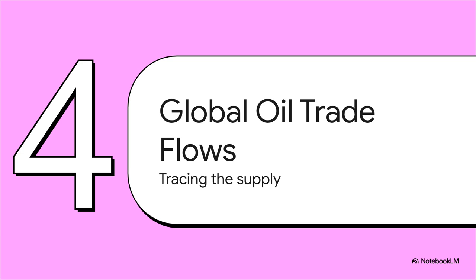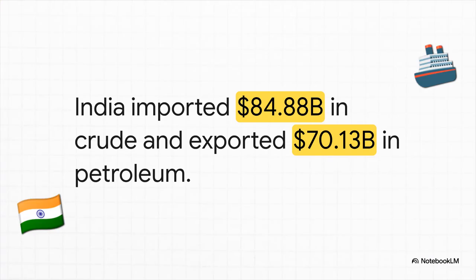Section 4. Global oil trade flows. To really understand the impact of this map, we have to follow the actual flow of the oil, and India is the perfect case study. Looking at data from April to January 2024, India imported a staggering $84.88 billion worth of crude. But here's the kicker. They aren't just consuming it. They're refining it on a massive scale, shipping out over $70 billion in petroleum exports during that same window. It's a massive central processing hub.